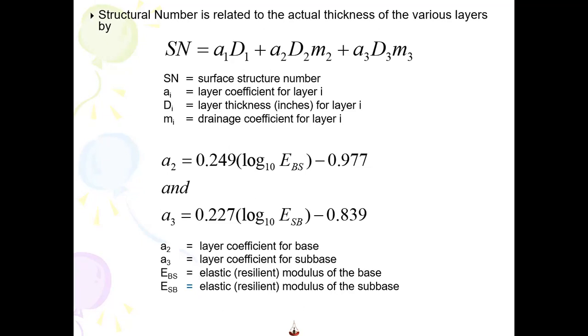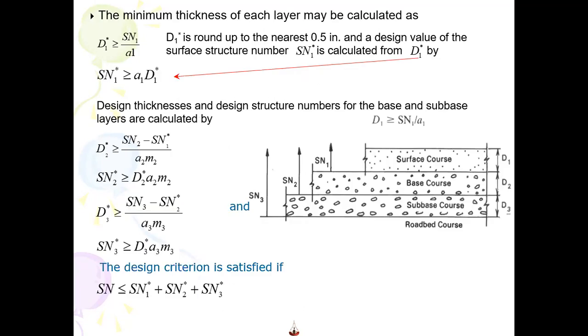That's why these values are calculated and somehow memorized for the person who is designing pavement on a daily basis.